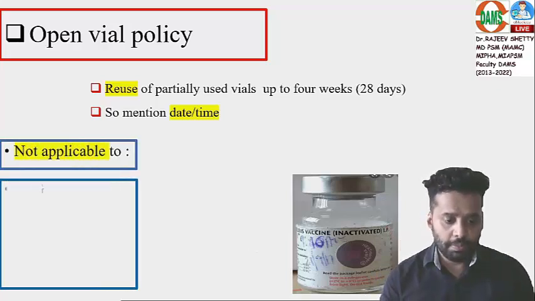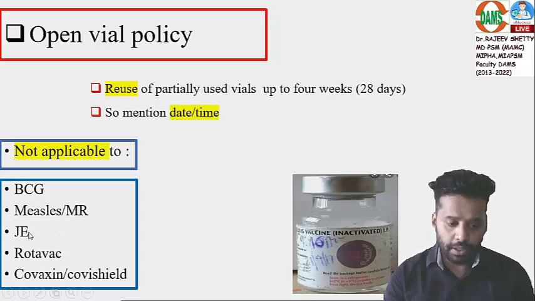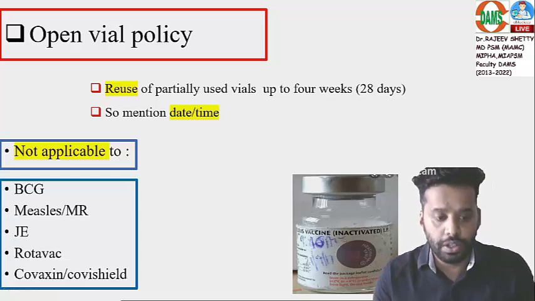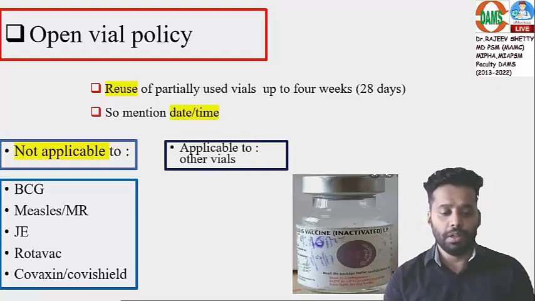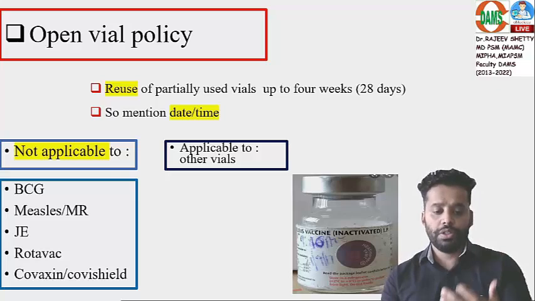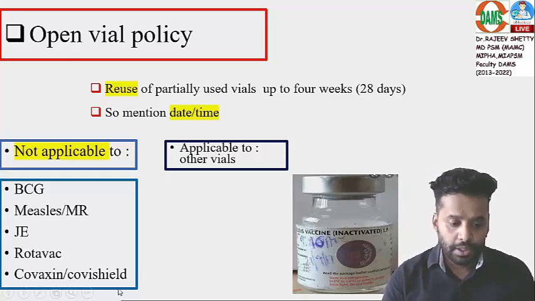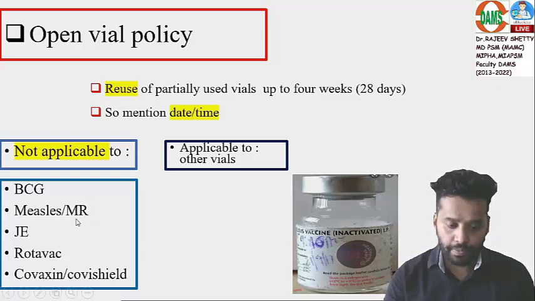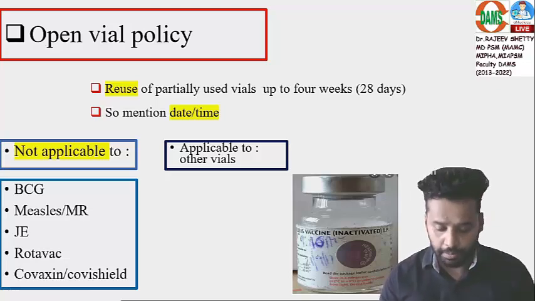It is not applicable for BCG, measles, MR, JE, Rotavac, and also not applicable for Covaxin and Covishield. For all the remaining vials, it is applicable. So the question was pentavalent: yes, you can use it in the next session. MR, we should not use it in the next session. So it is applicable for penta, not applicable for MR.